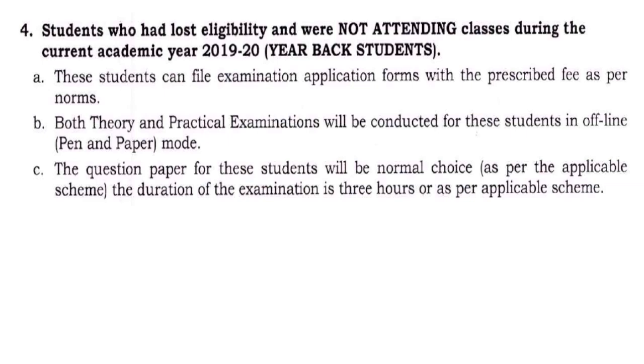They need to write the examination for 3 hours. So this concerns the way of conducting exams and filling the application form for current terminal semester students, regular and backlog subjects, current intermediate semester students for regular semester and backlog subjects, and also year back students.